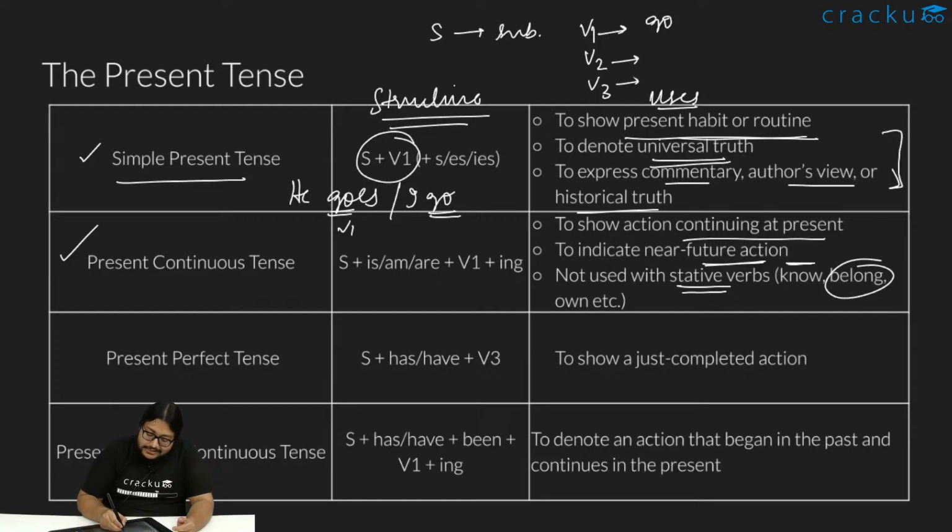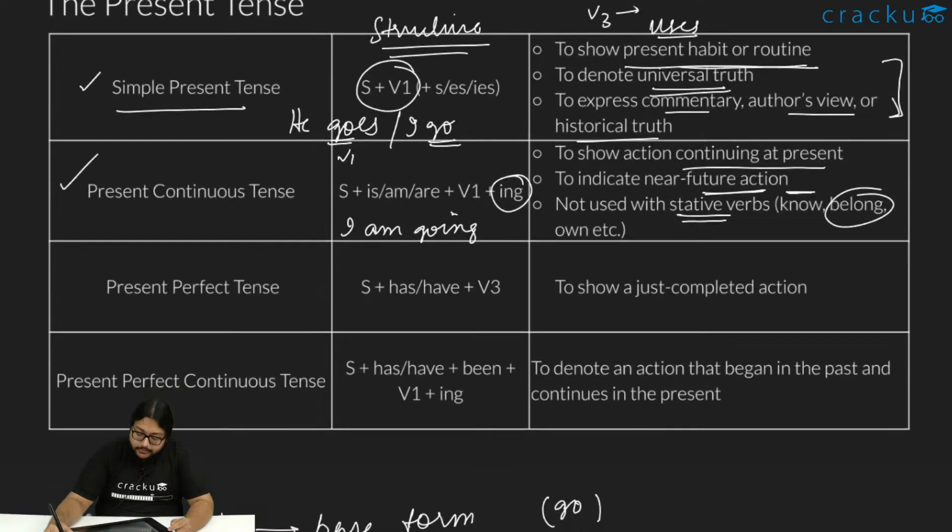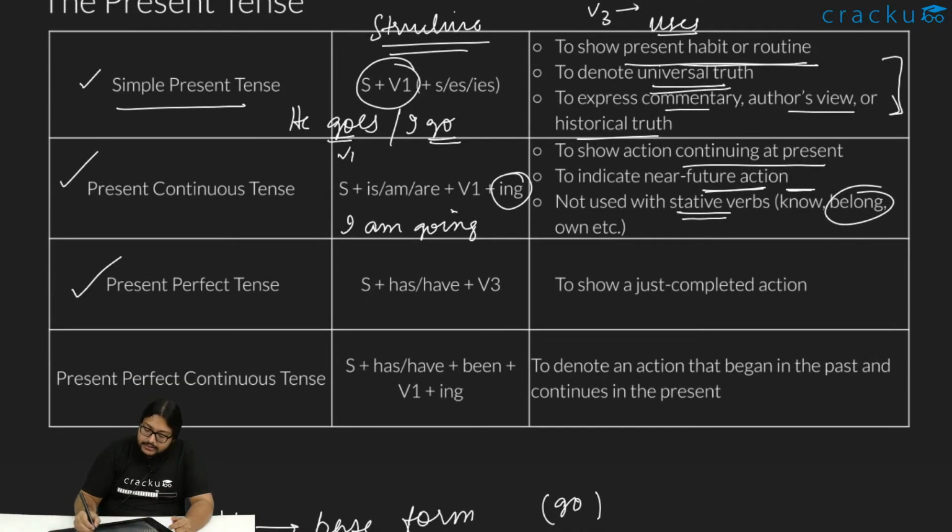For present continuous tense, the structure is subject plus am/is/are plus V1 plus ing. The first form of the verb, and we'll use an ing, like I am going. Okay, for the next, present perfect tense, the structure is subject plus have/has plus V3. Have, as we know, will be used in case of I and plurals, otherwise we'll use has. Like subject I have, V3 of go is go, went, gone. So I have gone. That is a present perfect tense.